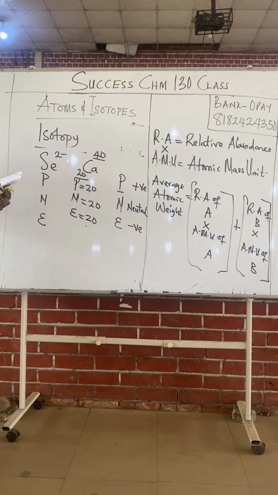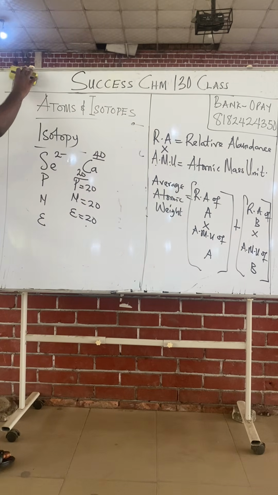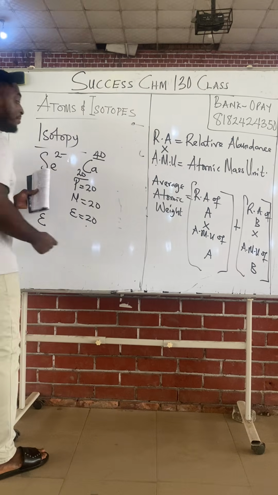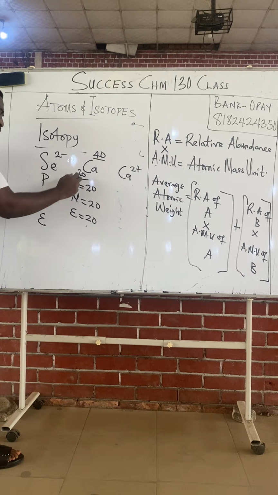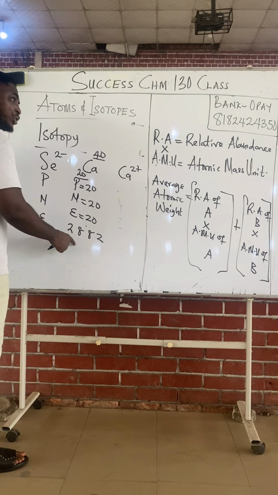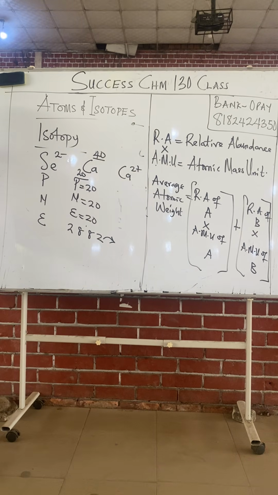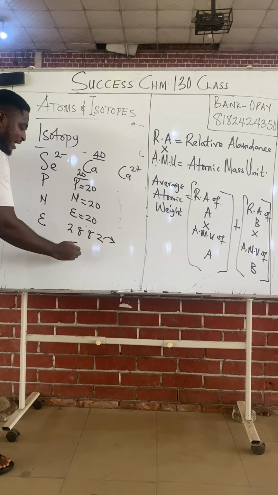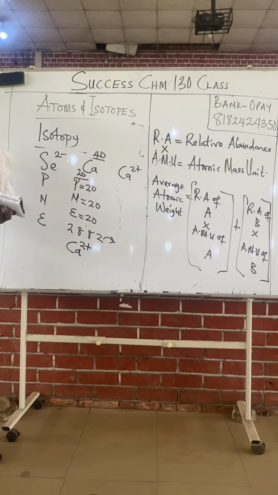But let us look at charged calcium. Charged calcium means calcium 2 plus. Because if you write down the electronic configuration of calcium 20, you have 2, 8, 8, 2. Class, the likely thing calcium would do is to lose 2 electrons. And in chemistry, when you lose electrons, you acquire a positive sign. The number of electrons you lose determines the charge you carry. So calcium will lose 2 electrons to become calcium 2 plus.